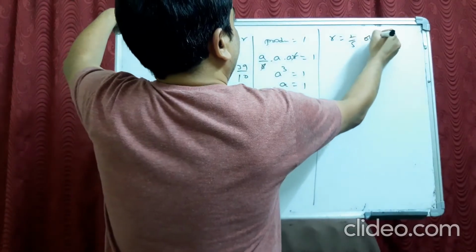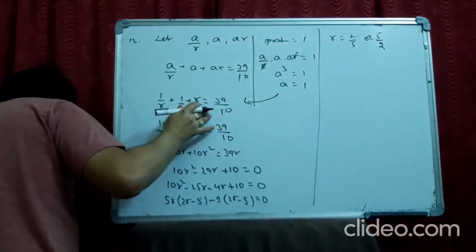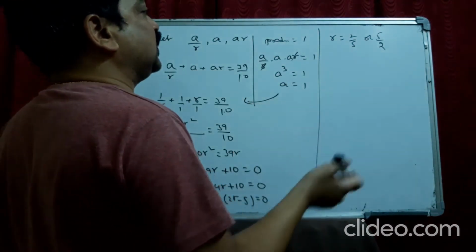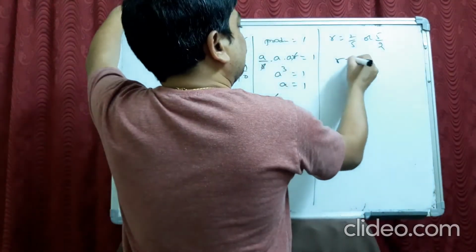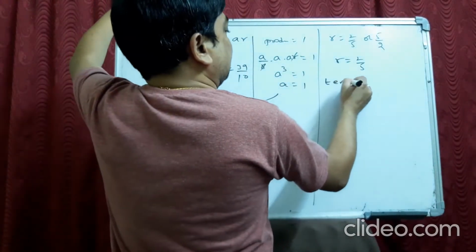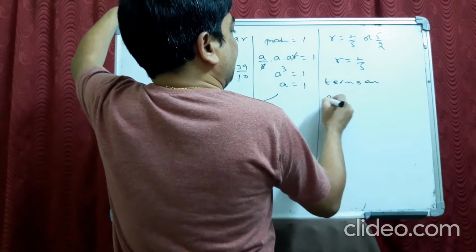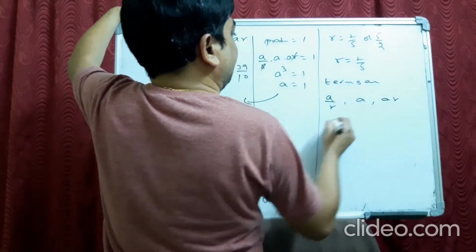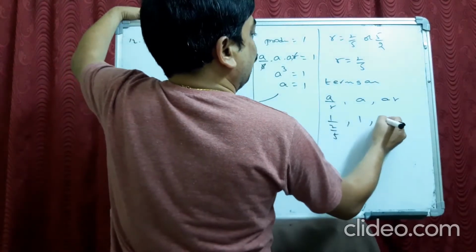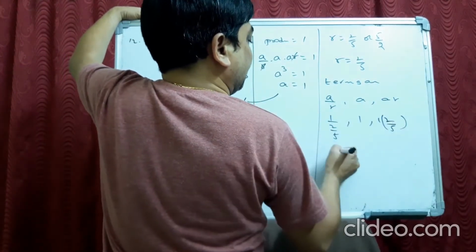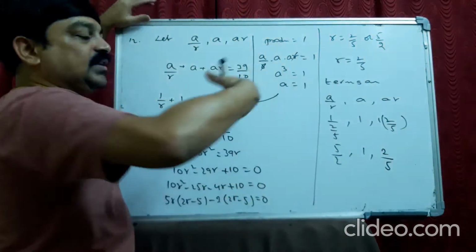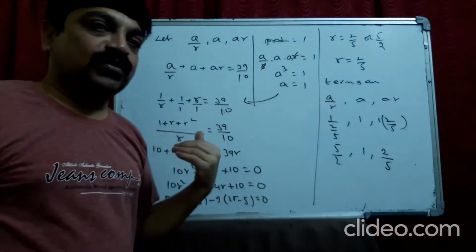or 5 by 2. What did they ask us? They asked us to find out the common ratio and also the terms. So common ratio, if I take 2 by 5, any one is enough here. The terms are A by R, A, AR. That means 1 by 2 by 5, 1 into 2 by 5. So it becomes 5 by 2, 1, 2 by 5. If I take reverse, you will get the order from left to right. Okay?